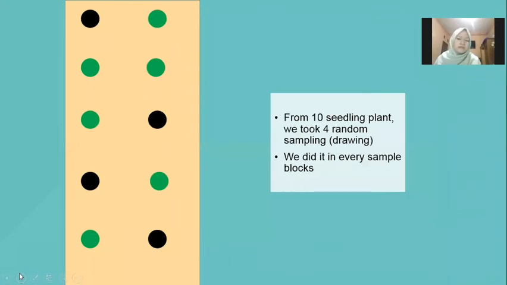Next. This is the ground sketch for 1 block. From 10 seedling plants, we took random sampling with a draw, and we did it in every sample block. So 2 blocks, 1 treatment, have 8 samples for each treatment.